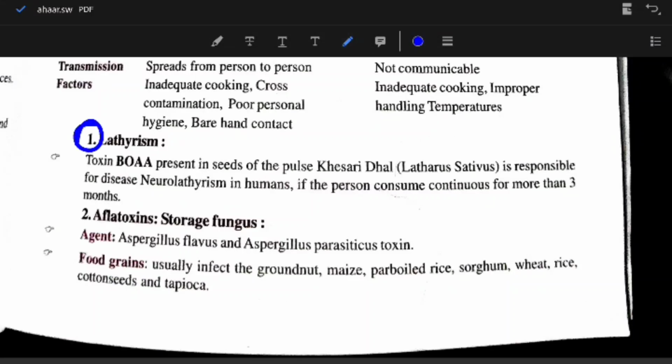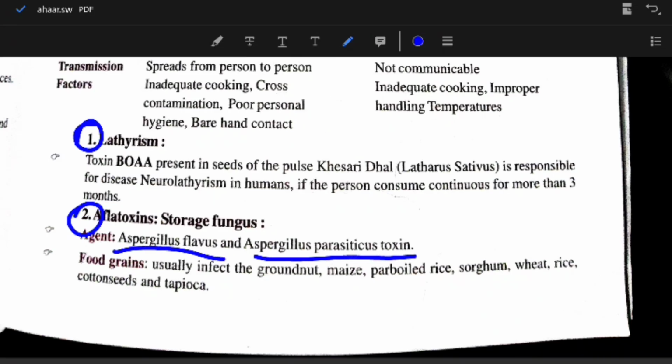First is lathyrism. Toxin BOAA present in seeds of the pulse kesari dal or Lathyrus sativus is responsible for the disease neurolathyrism in humans if the person consumes it continuously for more than 3 months. Aflatoxin: storage fungus. Agent is Aspergillus flavus and Aspergillus parasiticus toxin.